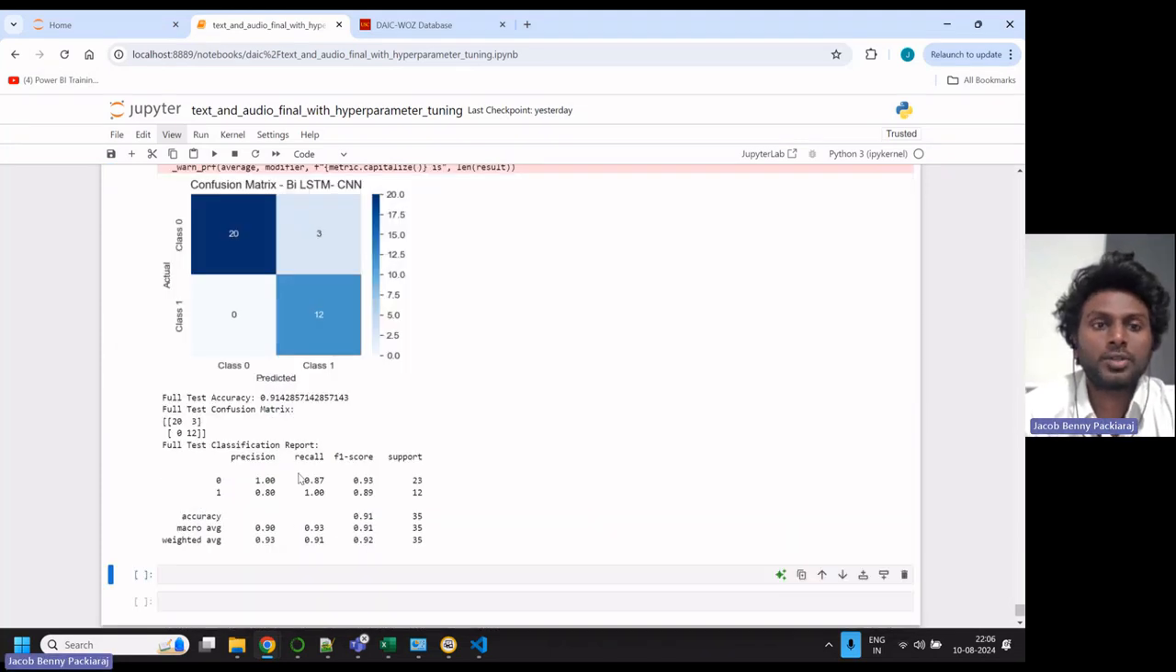Overall, I tried to combine the transcript and the audio file to find a final prediction, with a focus on the positive depressed cases, which is the focus of this particular research project.